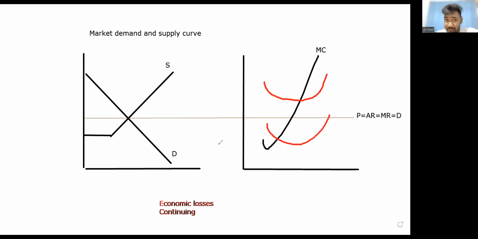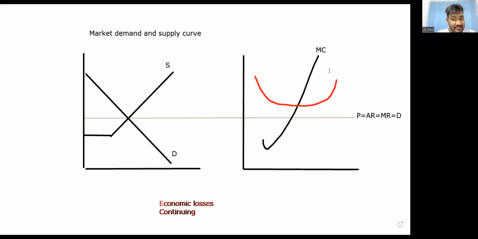Should it be above the price or below the price? They are making a loss. So the average cost has to be more than the price, no? That's why they are making losses, no, guys? So your average cost will be higher than the price.